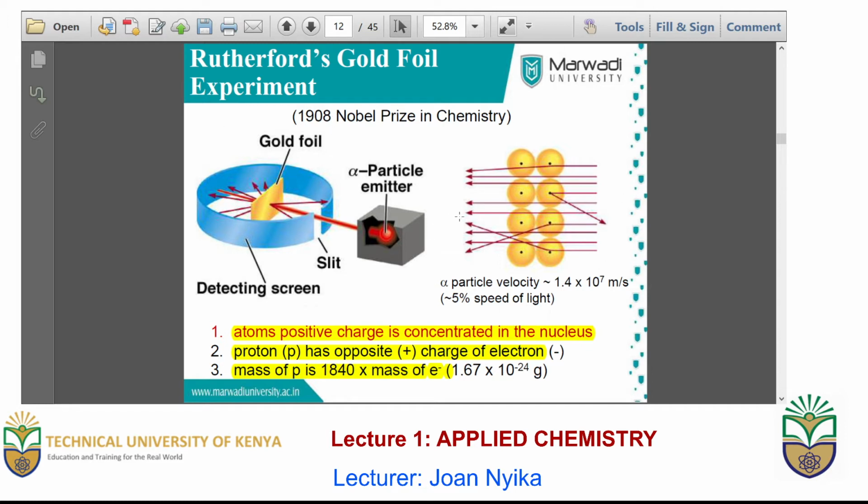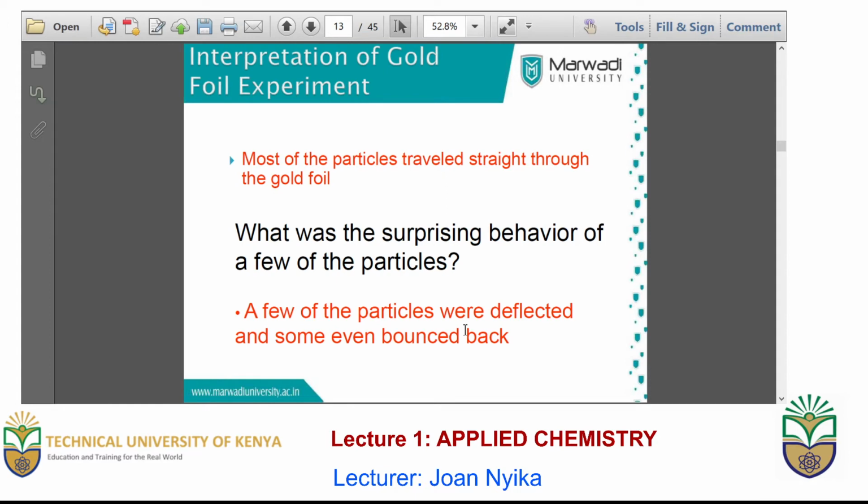Rutherford also conducted what we commonly refer to as the gold foil experiment, and in this experiment, he used several aspects to discover that atoms had a positive charge that was concentrated on the nucleus and mostly consisted of protons. However, he also discovered that they had some negative charges, which were known as the electrons. The mass of the protons was 1.67 times 10 to the power 24 grams. That was in his gold foil experiment.